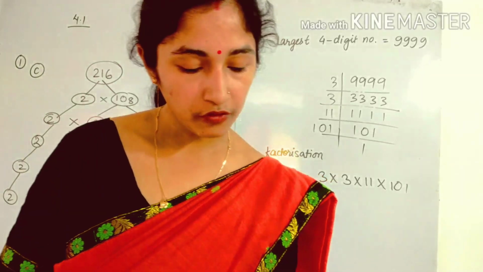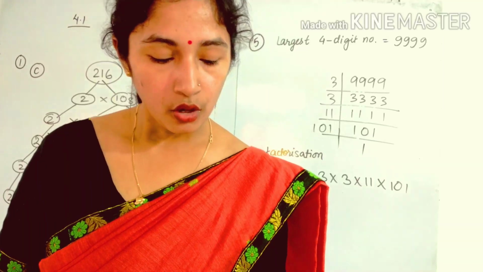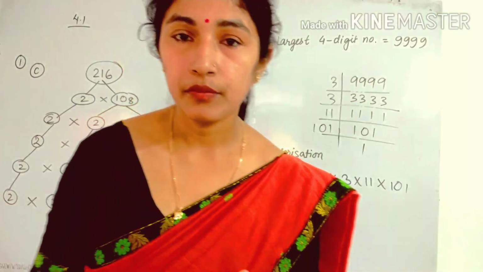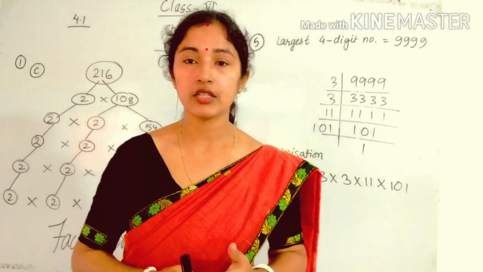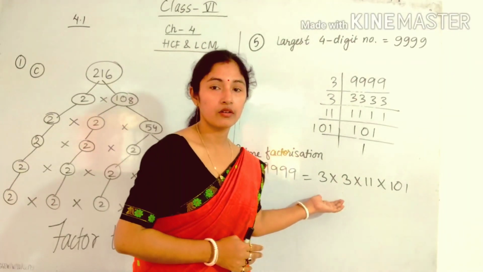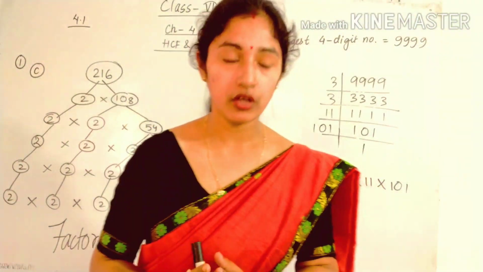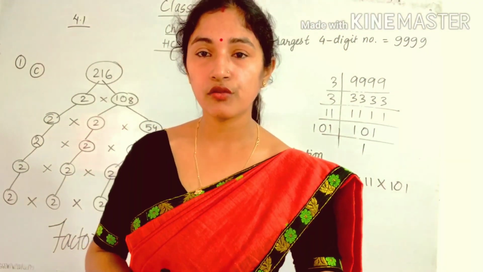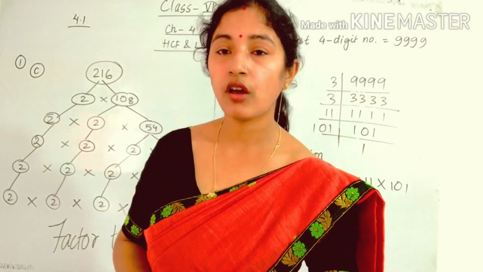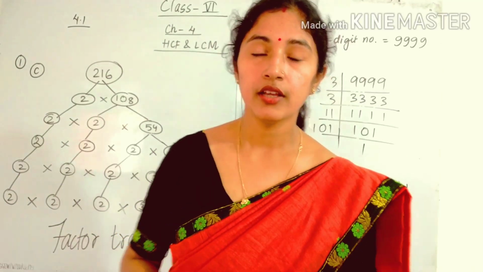In question number 6, you have to write the name of the factors that are not included in the prime factorization of a composite number. See, when we do prime factorization, which number can we not write, what is not written here? Okay, so you have to see this. This is a very simple question. Okay, you can do it. I know you know these things. Earlier also we have done it in class 5, and question number 3 you have to do in the book. So 1, 2, 4, 5, 6, please try to do it. Okay. So thank you.